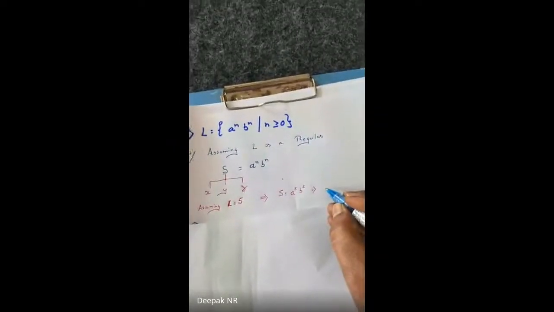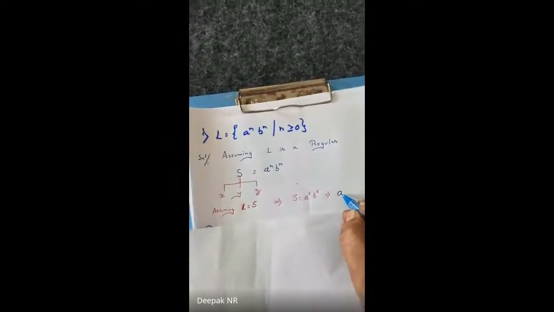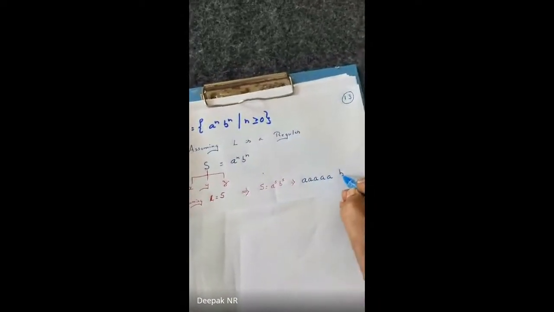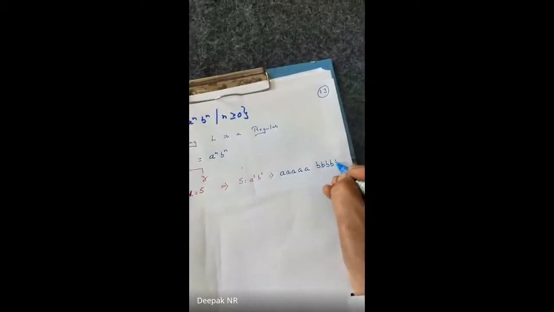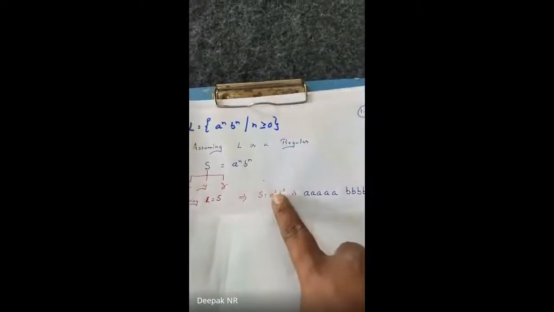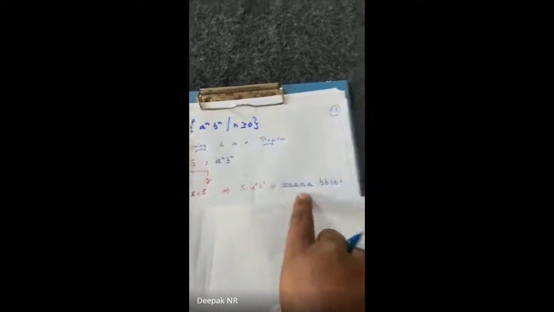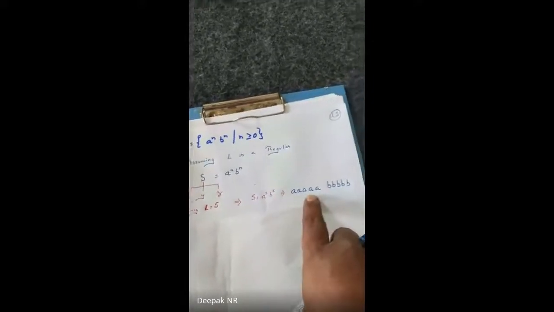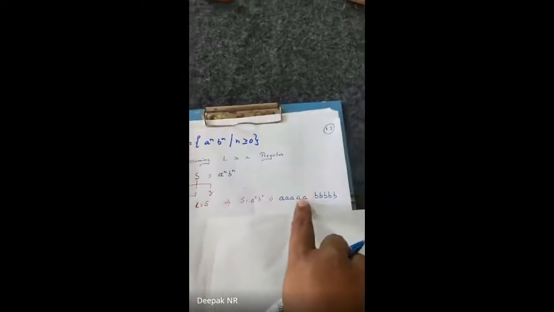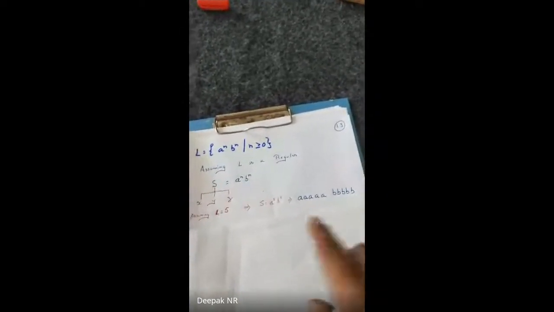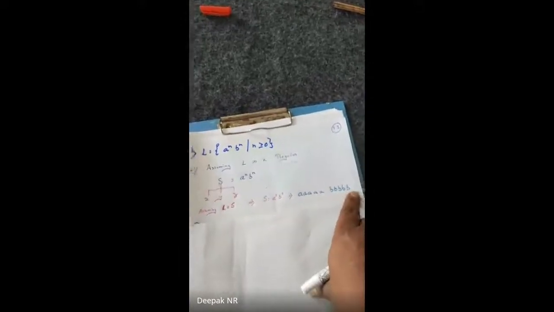So what will be my output? My output will be 5 A's followed by 5 B's. Correct? My given string is a regular expression, a star b star, so this is a regular language. Now I have to prove this is wrong. Here we have 5 occurrences of A followed by 5 occurrences of B.